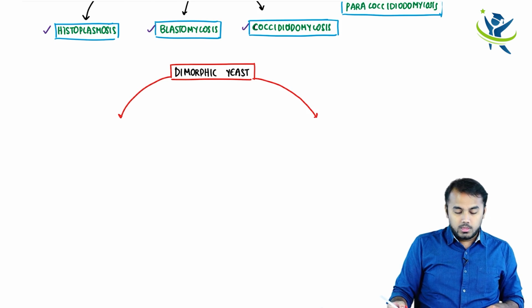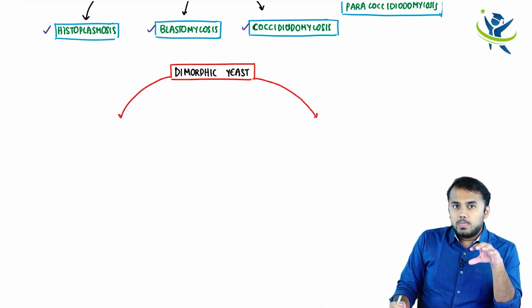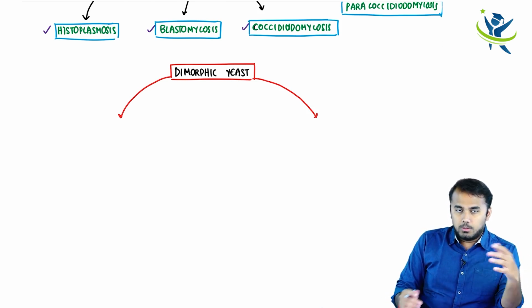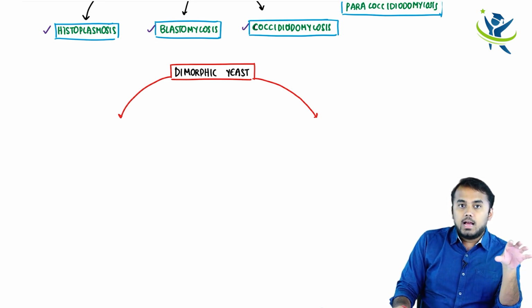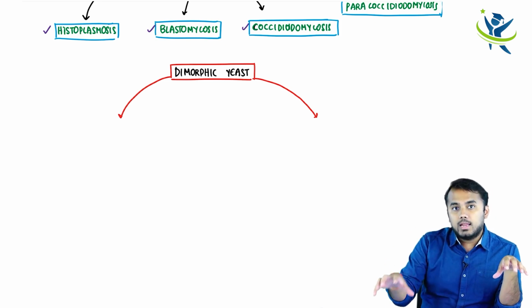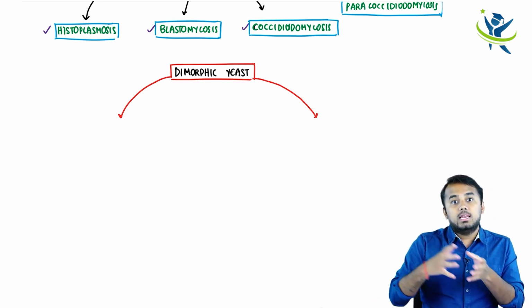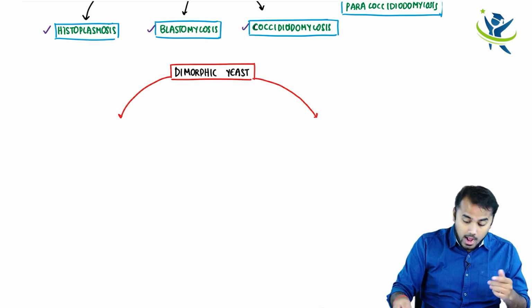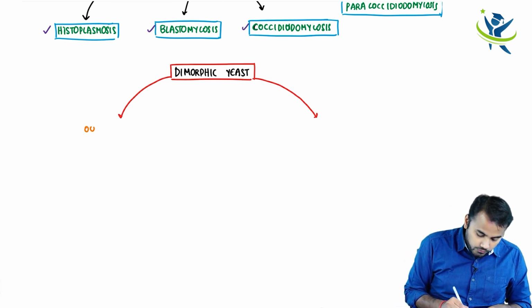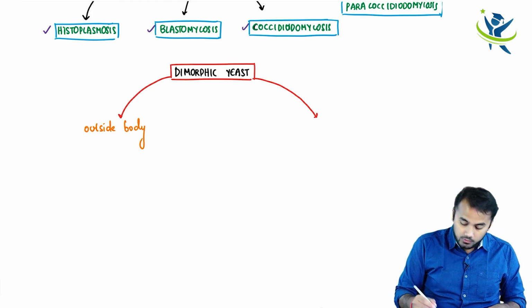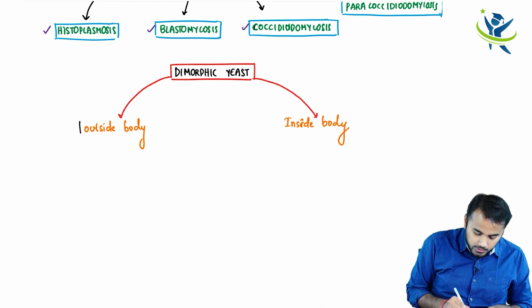For example, this yeast lies outside your body. Some of these yeast stay in 2 forms, I told you, right? One form lies outside the body and the other form lies inside the body. When I say outside the body, outside in the sense where? In the soil. So one form lives outside the body and the other form lives inside the body.